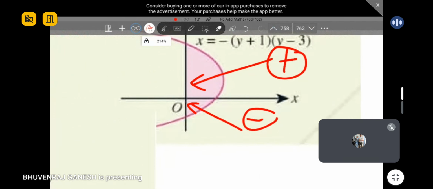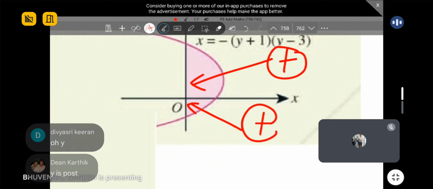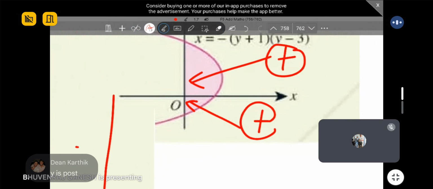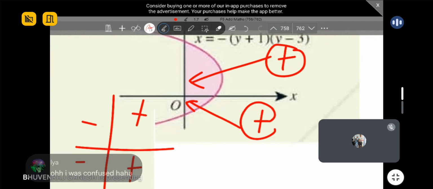Guys, this one is positive. Remember, we are integrating towards the y-axis now. If you're integrating towards the x-axis, then only is it negative. I also got confused just now. Okay, remember the table: plus, plus, minus, minus. You must check and see where you're integrating, whether it's y or x.